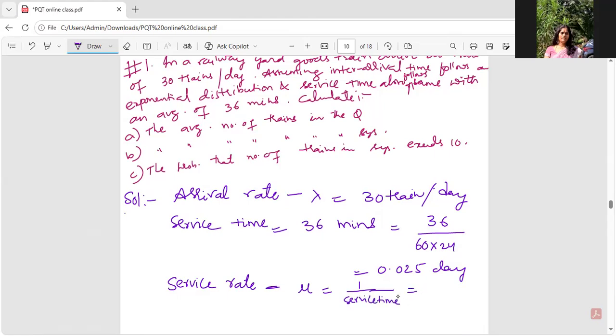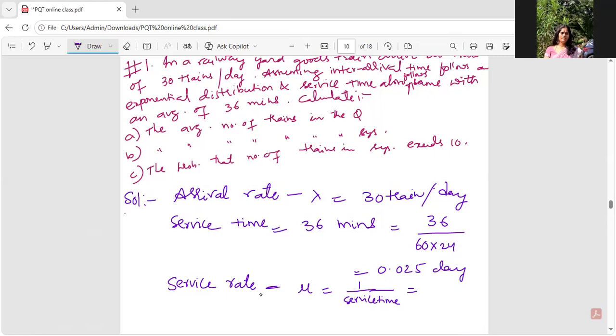When service time is being given, I can't take it directly. I remember students asking me, ma'am, when 36 minutes is being given, why are you taking 1 by 36 and not 36? Actually, for the traffic intensity, I'll be needing the arrival rate and the service rate.